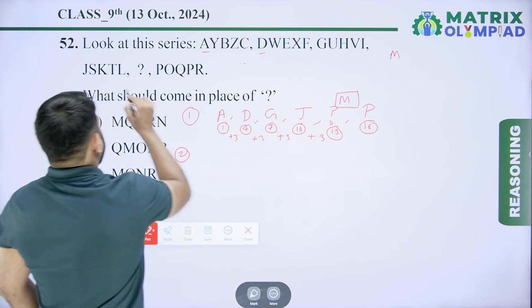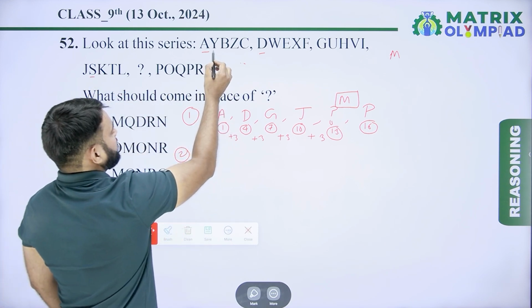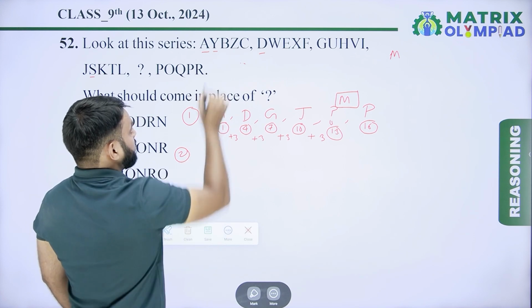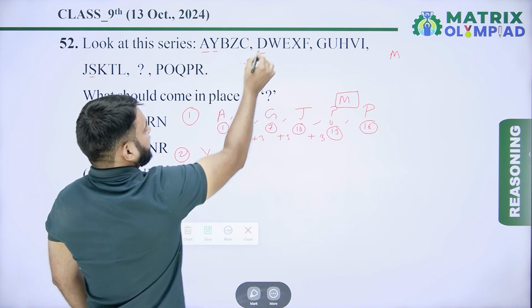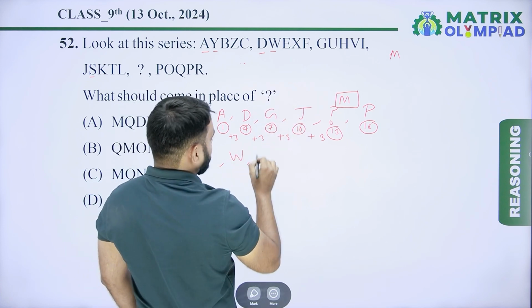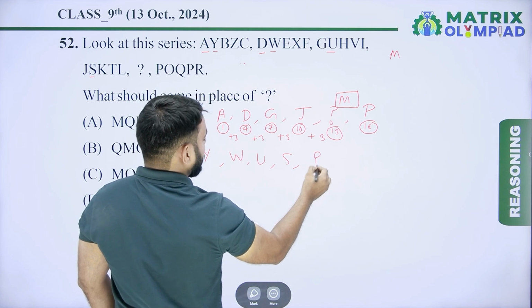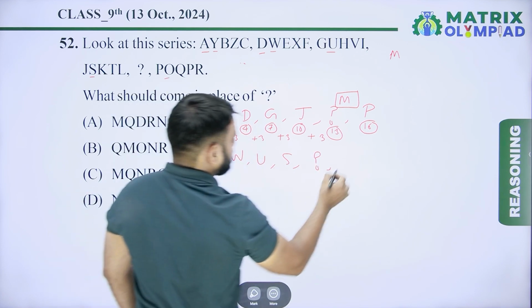Now take the second alphabet of each term. The second alphabet of the first term is Y. The second alphabet of the second term is W. After W, next is U. After U, next is S. After S, next is missing. After the missing one, next is O.